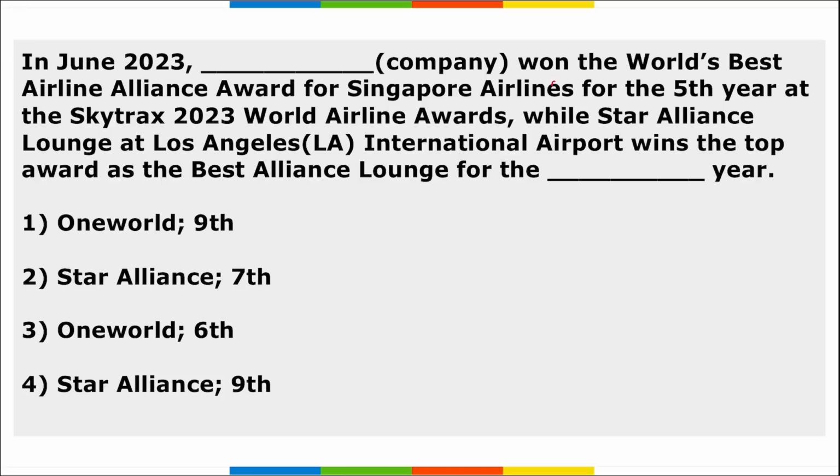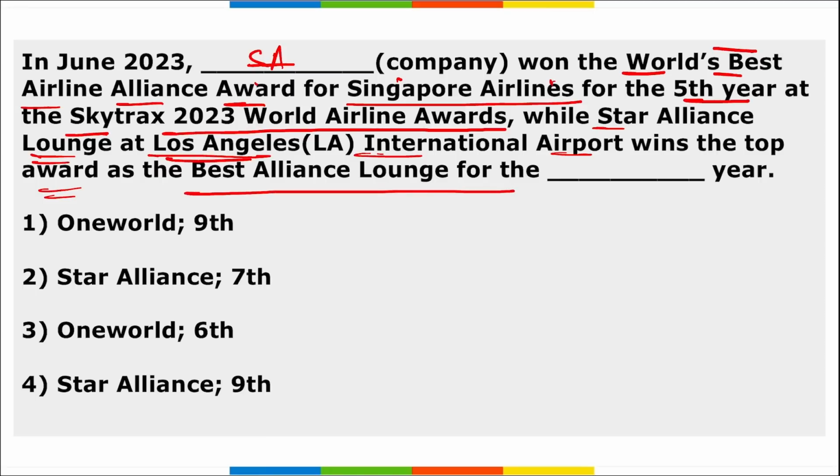Next is, dash company won the world's best airline alliance award for the 5th year at the Skytrax 2023 World Airline Awards. So it is Star Alliance that won the world's best airline alliance award for the 5th year at the Skytrax 2023 World Airline Awards, right? Then next is that the Star Alliance lounge at Los Angeles International Airport has won the top award as the best alliance lounge for the 7th consecutive year.